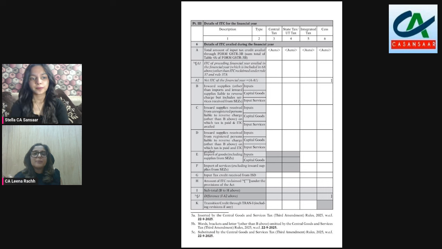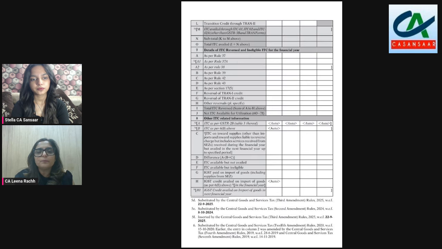So this is about table 6, wherein reporting has been changed by including a column for ITC of last year, so that we can reconcile the ITC of the current year vis-a-vis the breakup. This leads to enhanced, better reporting and minimizing scrutiny notices on account of ITC difference. So this is on account of table 6.